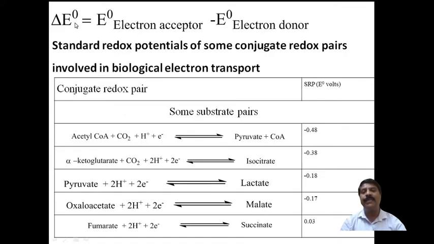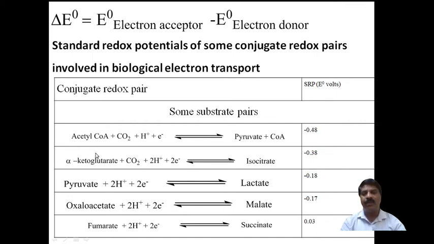Therefore, delta E naught, the change in electromotive force, is equal to the E naught of the electron acceptor minus the E naught of the electron donor. So you should always write the electron acceptor minus the electron donor. Now, some standard reduction potentials for some conjugate pairs are involved here.